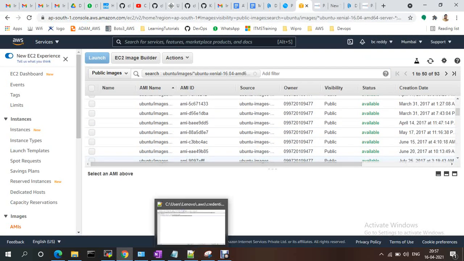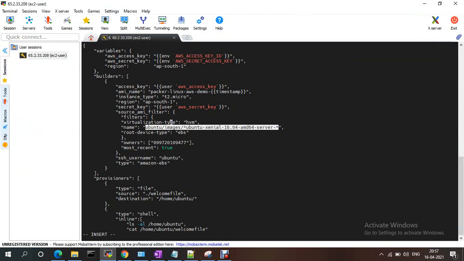For that I use root device type, true. Most recent is true, to get that one. I'm SSHing in as the ubuntu user, and the type is Amazon EBS.